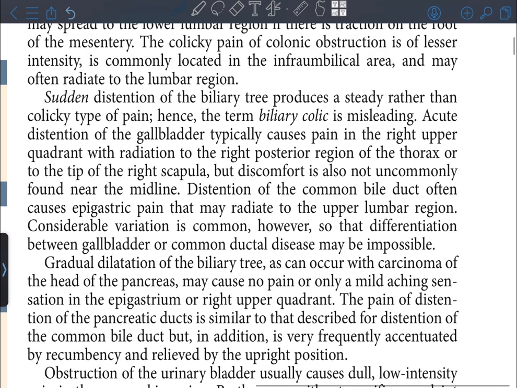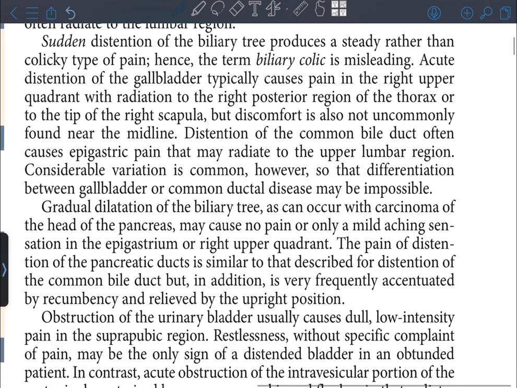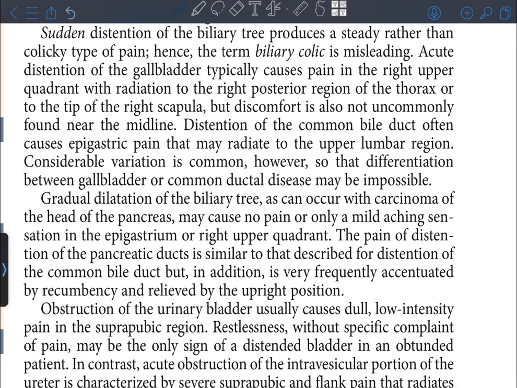Considerable variation is common, however, so the differentiation between gallbladder or common ductal disease may be impossible. Gradual dilatation of the biliary tree, as can occur with carcinoma of the head of pancreas, may cause no pain or only a mild aching sensation in the epigastrium or right upper quadrant.